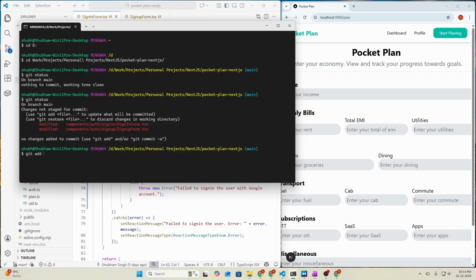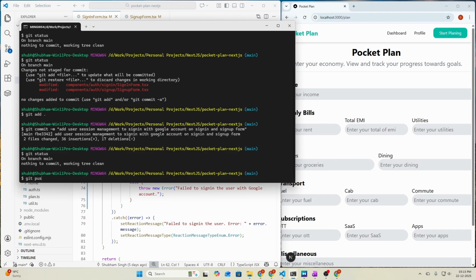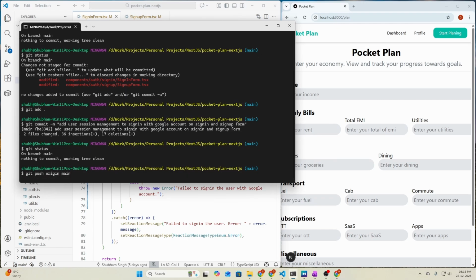So git add dot and git commit -m and say add user session management to sign in with Google account on sign in and sign up page or form, I should say. So this is a fine commit message. Let's git status one more time. Nothing to commit. Let's git push origin main and we should be good to go.